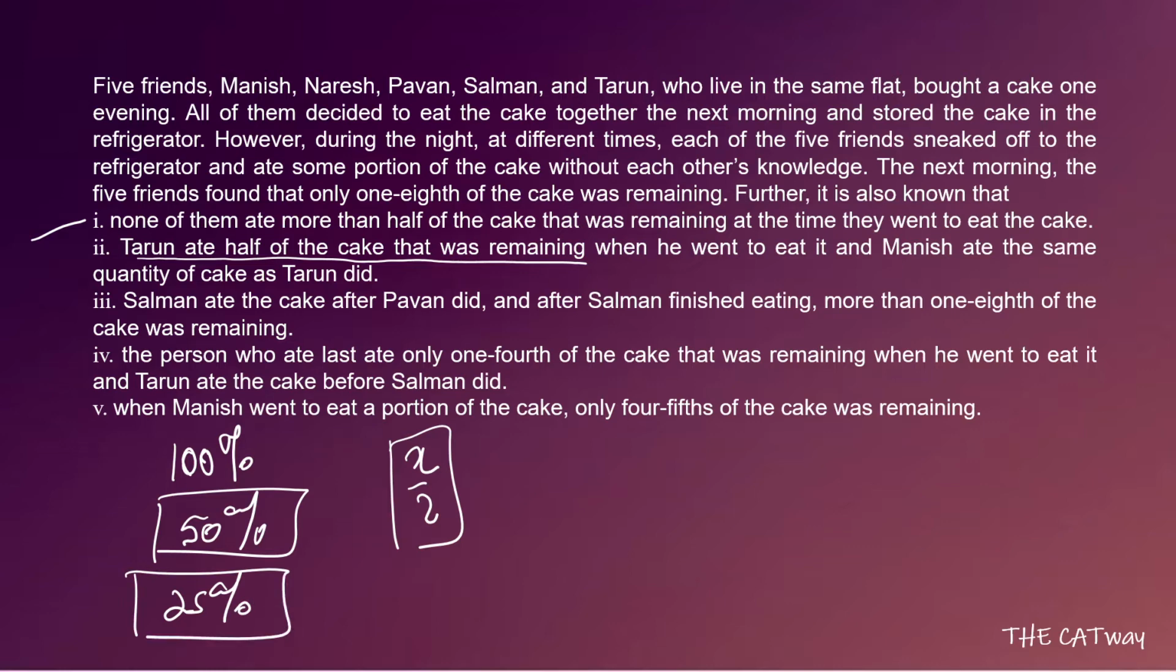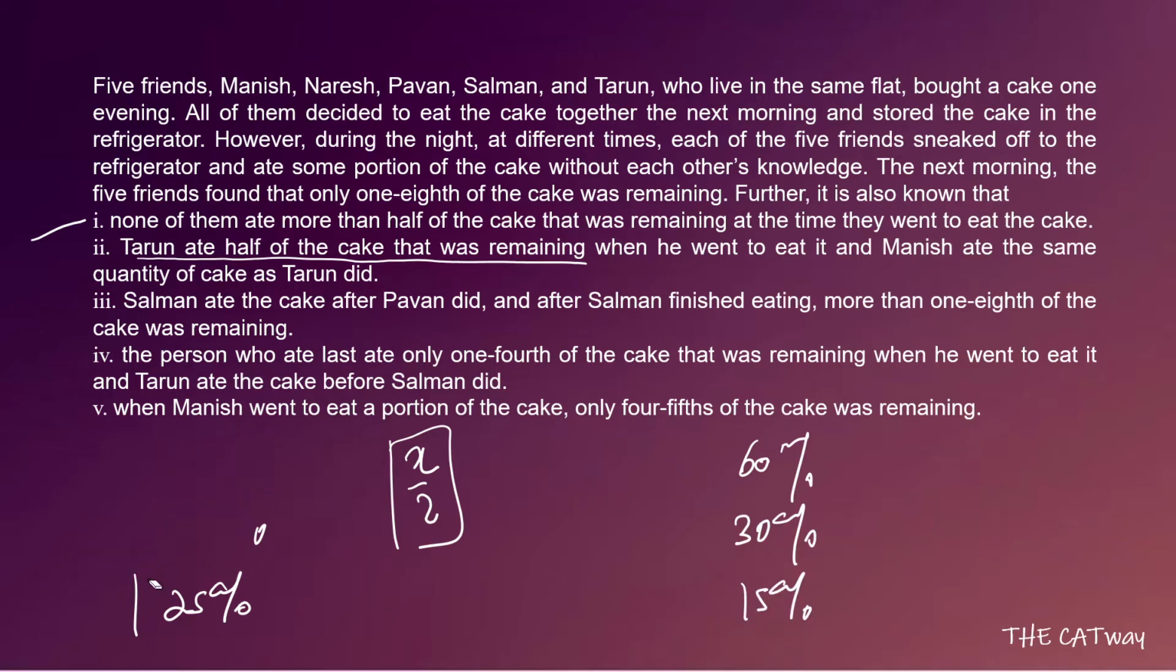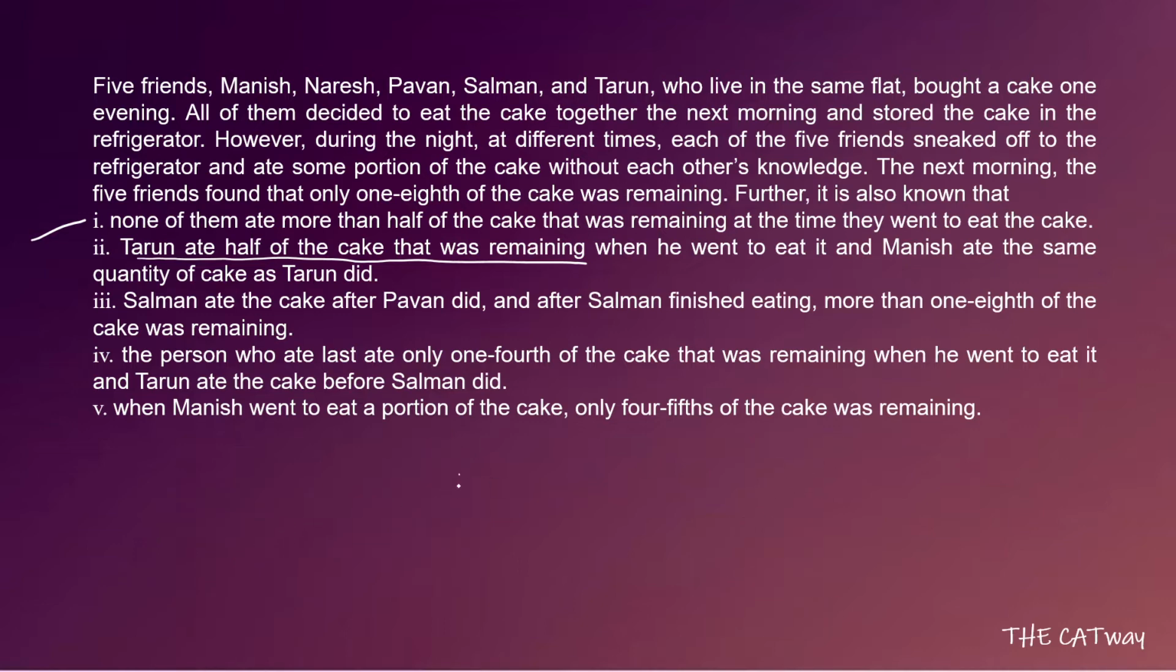Take another example. Let's say when Tarun went to eat the cake, 60% of the cake was remaining. So if 60% was remaining and Tarun ate half of it, that means he ate 30% of the cake. Now the maximum amount that Manish can eat is going to be 15%. So from this, one thing is sure, that Manish went before Tarun. Let us note that down, that Manish went before Tarun.